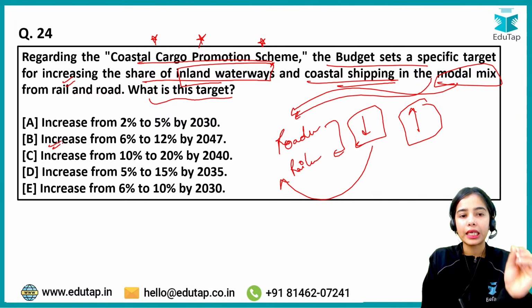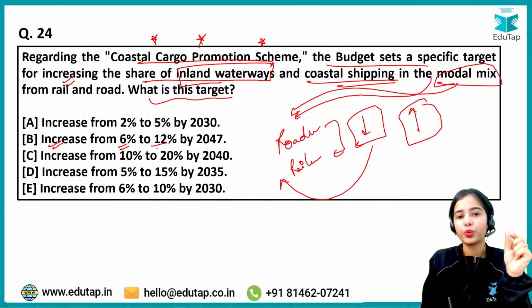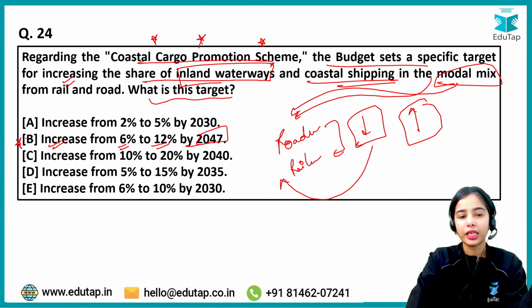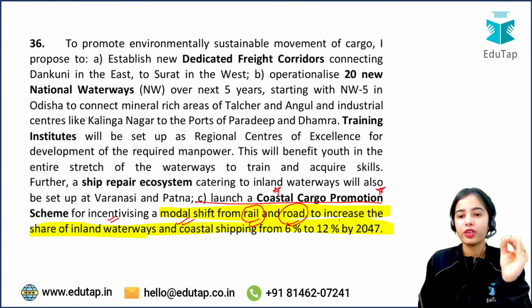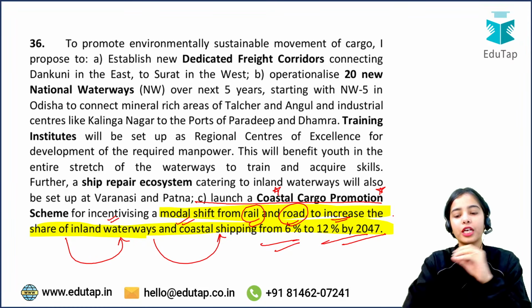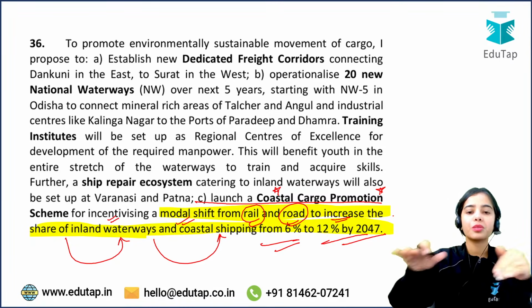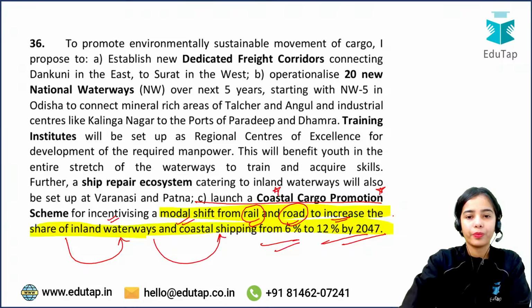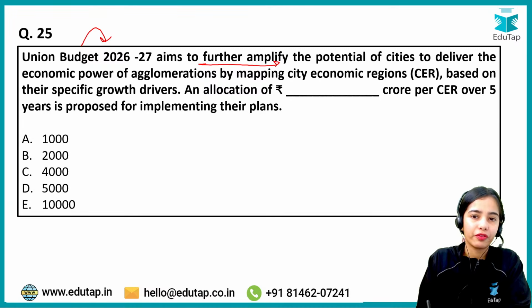The target is to increase the share of cargo transportation through the inland waterways from 6% to 12% by 2047. So this is a big target that has been taken. Launch under the budget, there is the launch of a coastal cargo promotion scheme for incentivizing a modal shift from railways and roadways, to increase the share of inland waterways and coastal shipping from 6% to 12% by 2047. In the modal mix right now, roadways and railways are the prominent part. So now it has been said that we also have to focus on coastal cargo and inland waterways.